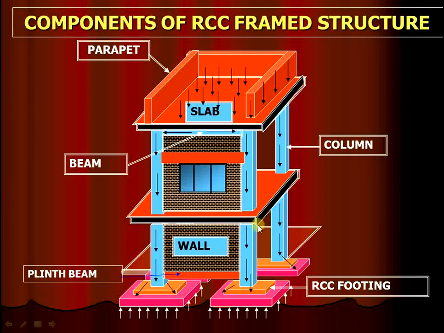Next, the slab transfers the load to the beam, and the beam transfers the load to equally distribute the load to the column, and this load is transferred to the footing or foundation.